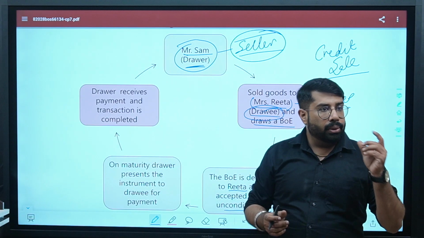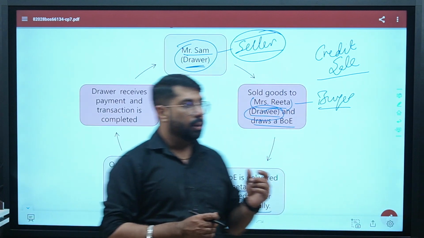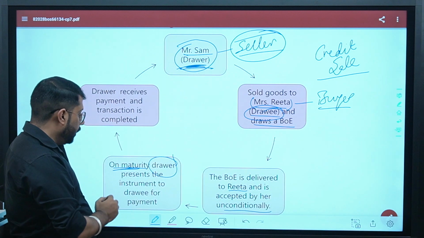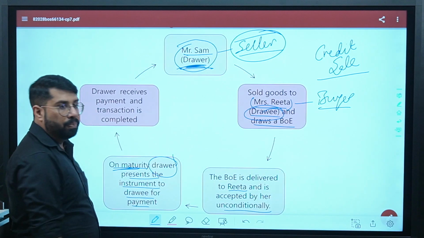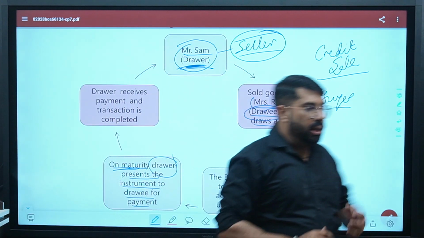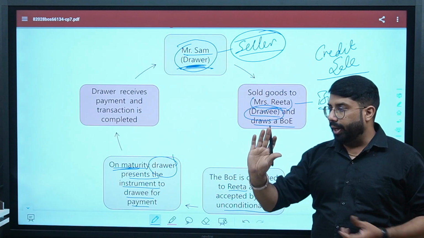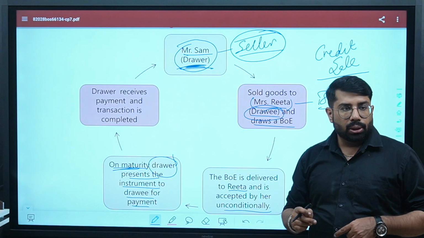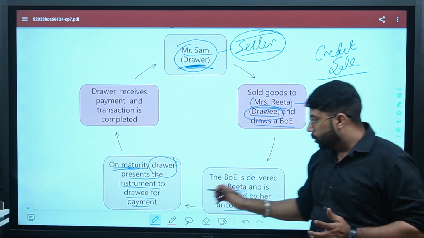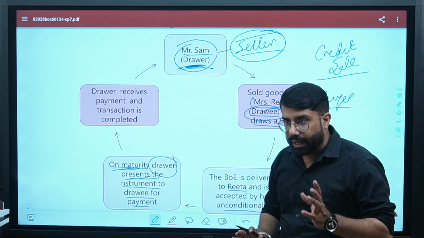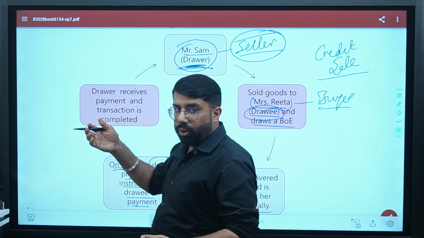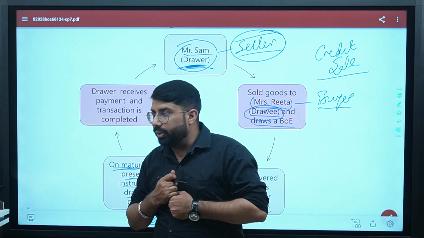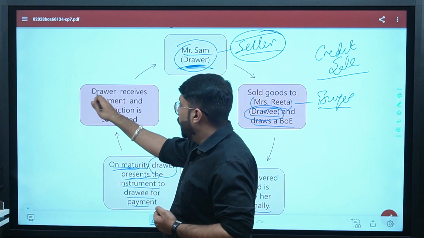Now what will happen? Whatever maturity date, whatever due date is written in that bill, on that due date, on maturity, the drawer, who is the seller, will present the instrument for payment. On maturity date, seller will tell buyer that this is the bill of exchange you have signed, and today is the due date, the day on which you have promised that you will make the payment. So the bill has been presented. Afterwards, drawee will receive the bill, keep that bill of exchange with himself, and make the payment to the drawer.